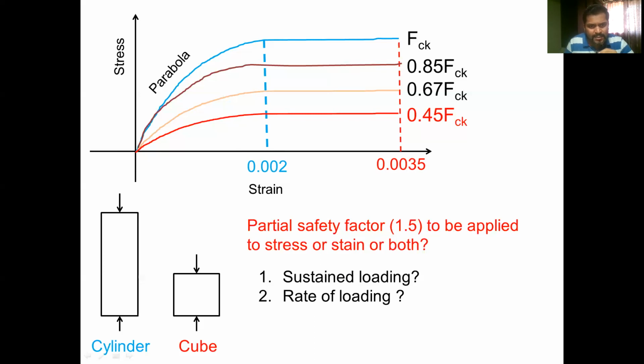Knowing these three conditions required to calibrate the equation of the parabola, we can easily write down the equation of the parabola, that is stress as a function of strain within the range 0 to 0.002. From 0.002 to 0.0035, the stress remains constant, and that is 0.45 FCK.